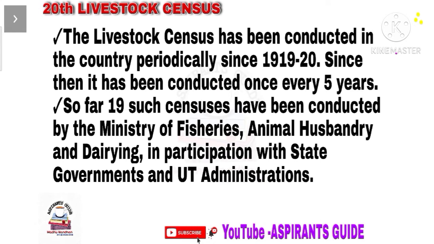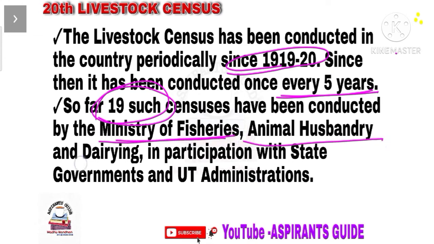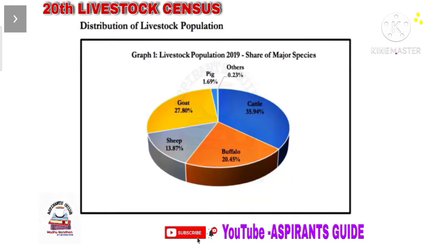The livestock census was first conducted in 1919 and the census is taken once in every 5 years, and so far 19 livestock censuses have been conducted in India. This census was conducted by the Ministry of Fisheries, Animal Husbandry and Dairying along with the participation of local administrations. Okay, now let us see the 20th livestock census in detail.